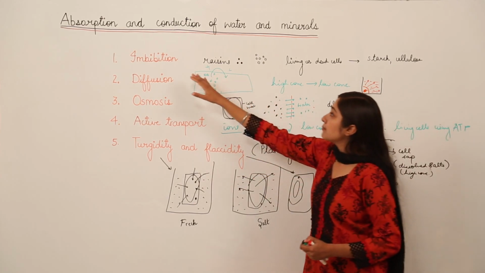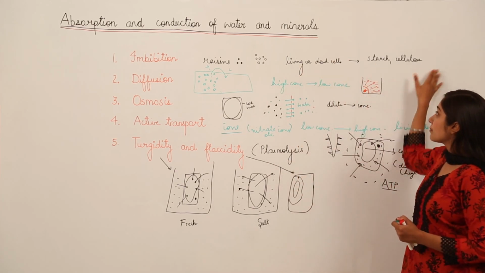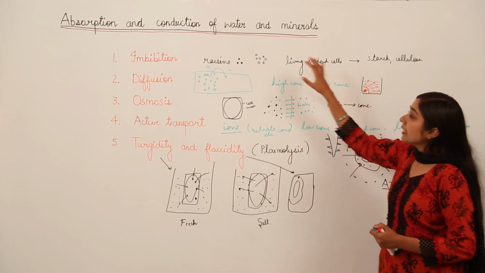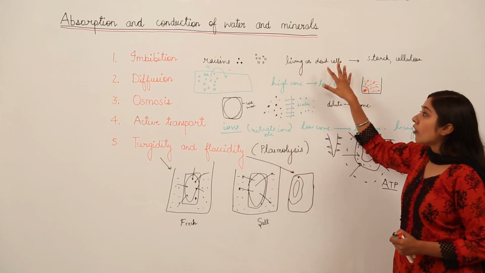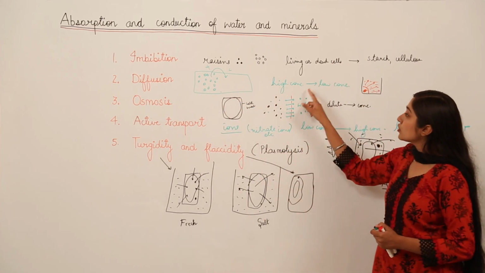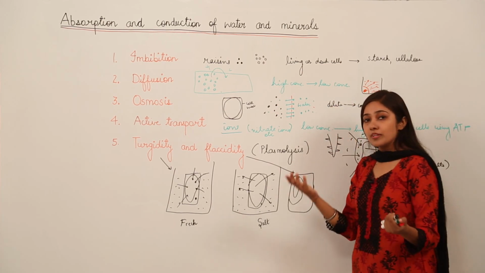In case of imbibition, there is simple absorption of water from the surface. As you know that starch and cellulose are present in plant cells, they have a tendency to absorb water. So it can be in living cells also or in dead cells also. In case of diffusion, the movement of solute particles is from the region of high concentration to the region of low concentration. Bigger the particle, slower is the movement.